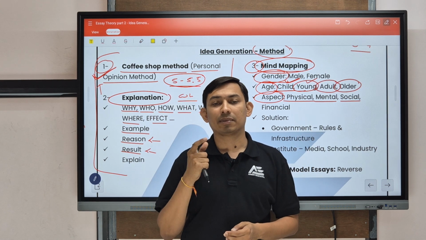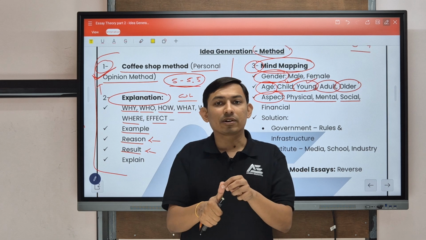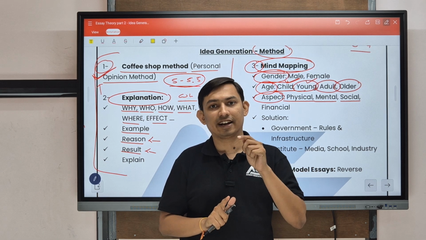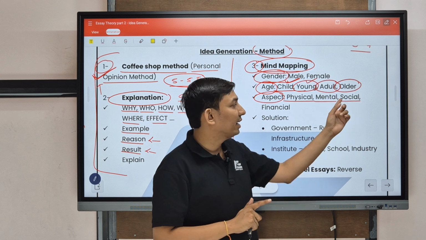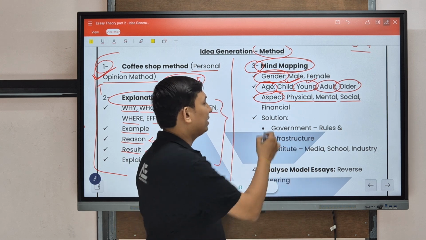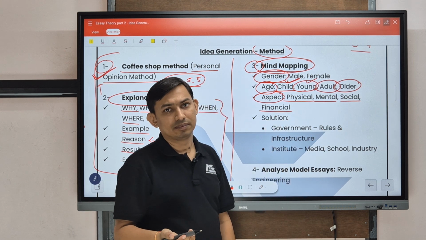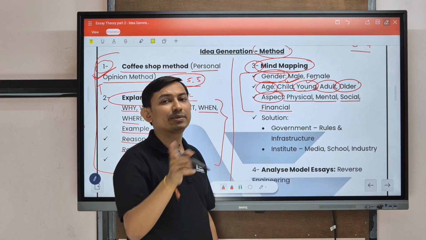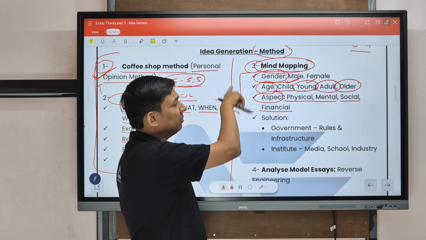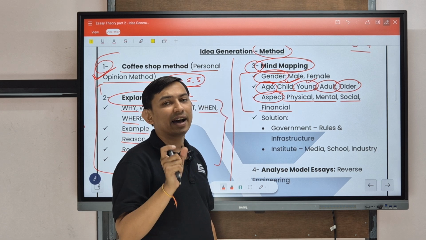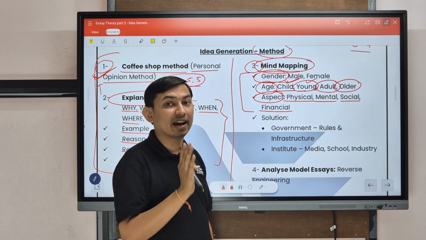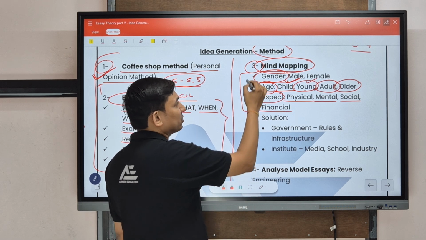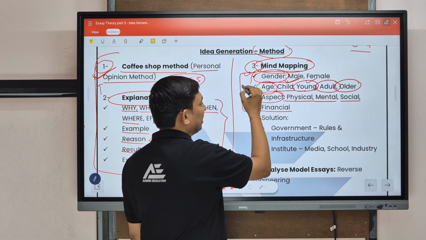So social, in terms of nowadays, because of the internet, WhatsApp, video call, these types of features are easily available, so we can connect to our relatives. So related to the social perspective. Then financially, like business and all. So we have seen that with the help of different aspects or segments, we can easily brainstorm ideas which are unique and different to each other. Clear? So it is also called mind mapping or the aspect method.